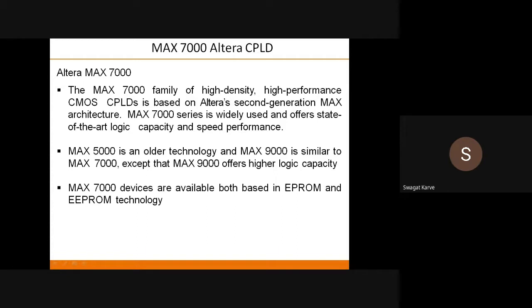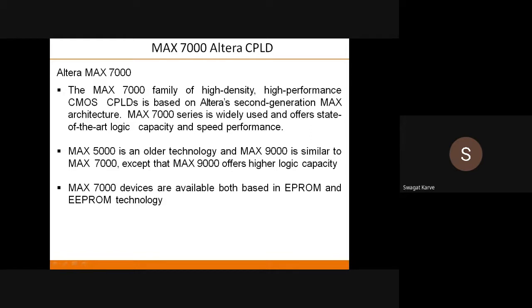The previous generation is Max 4000. So this series has high density, high performance. Before Max 7000, there is a Max 5000 series, that is the basic fundamental series of Altera CPLD. So it's the older technology, and Max 7000 is some advanced technology as compared to that 5000 series.